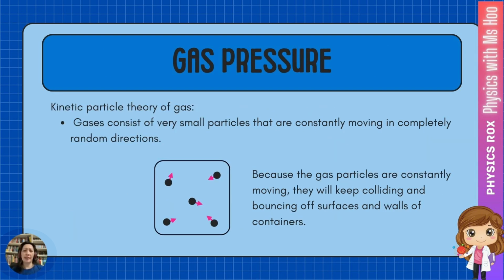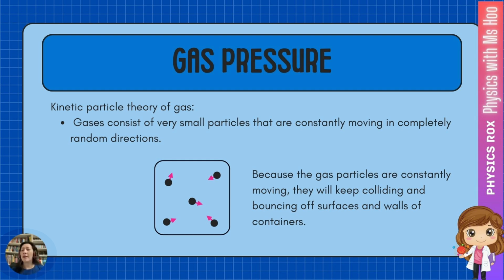So, how do gases apply pressure? Now, based on the kinetic particle theory of gas, we now know that gases are made up of very small particles that are constantly moving. And because they are constantly moving, they will keep colliding and bouncing off surfaces and the walls of the containers. Do they collide with each other? Yes, they do. However, when we measure pressure, we're only measuring the pressure based on the collision of the gases against the walls of the containers.